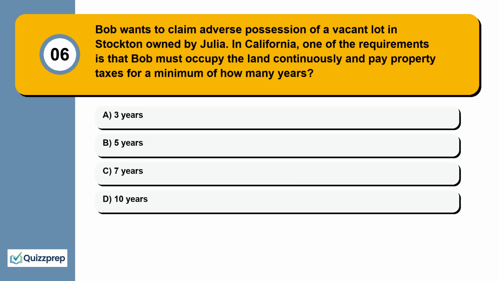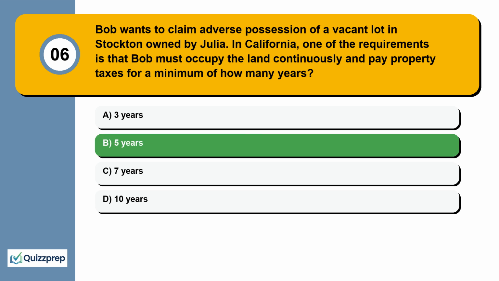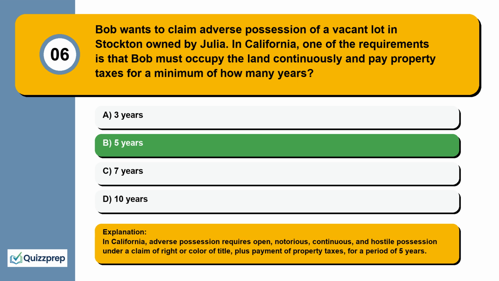Question 6. Bob wants to claim adverse possession of a vacant lot in Stockton owned by Julia. In California, one of the requirements is that Bob must occupy the land continuously and pay property taxes for a minimum of how many years? 3 years, 5 years, 7 years, 10 years. In California, adverse possession requires open, notorious, continuous, and hostile possession under a claim of right or color of title, plus payment of property taxes, for a period of 5 years.